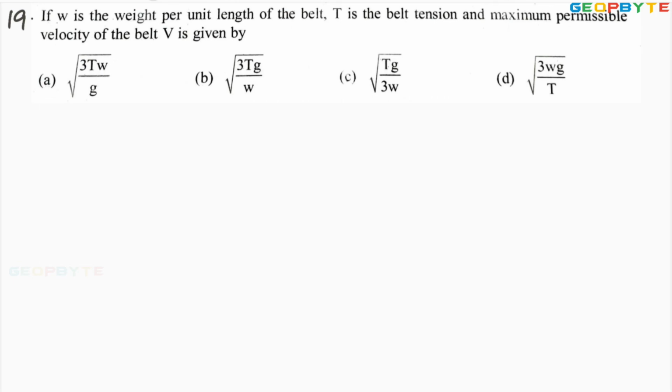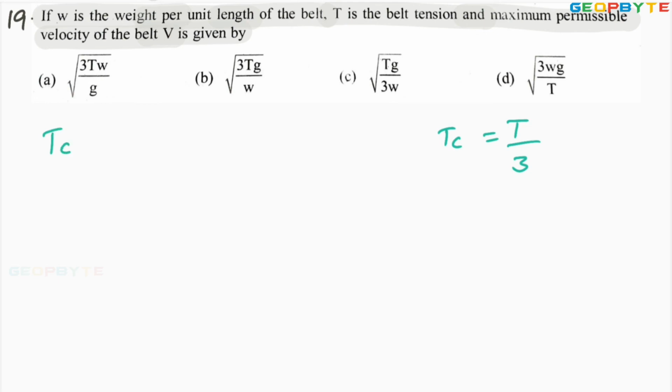Look at the 19th problem. If W is the weight per unit length of the belt, T is the belt tension, the maximum permissible velocity of the belt V is given by. Dear friends, for the previous problem we have decided centrifugal tension Tc equals maximum tension divided by 3.